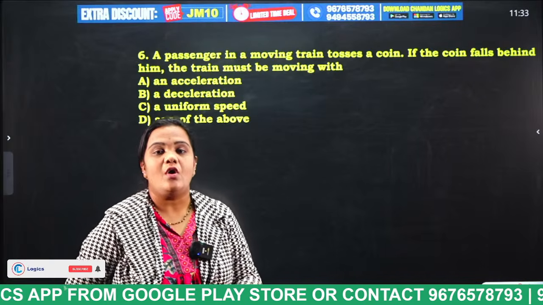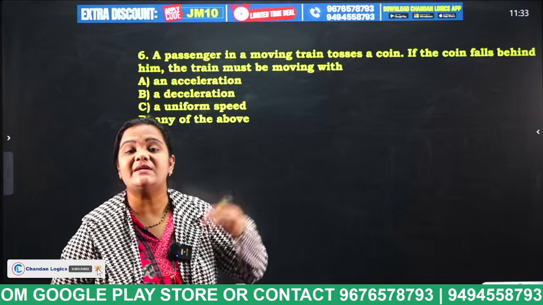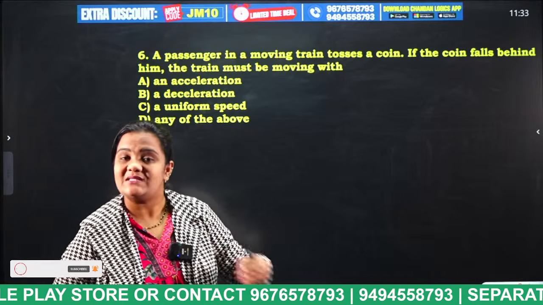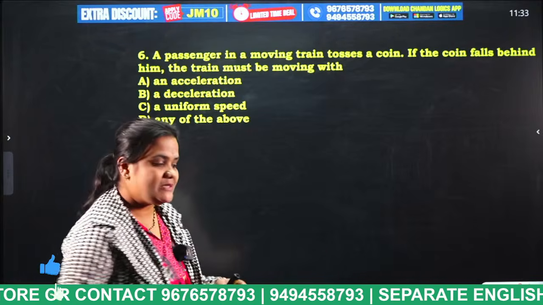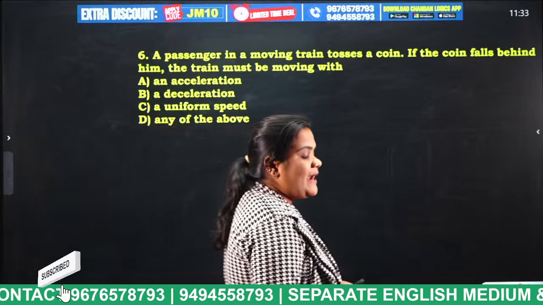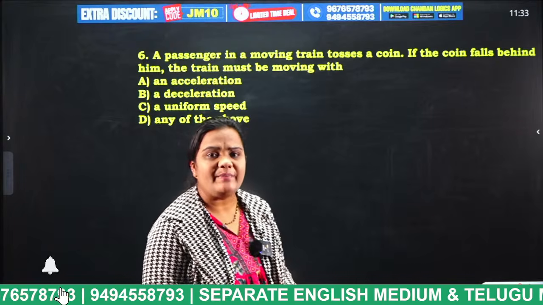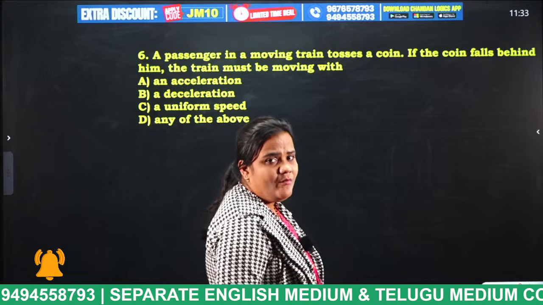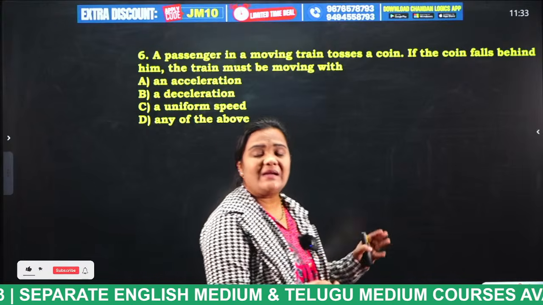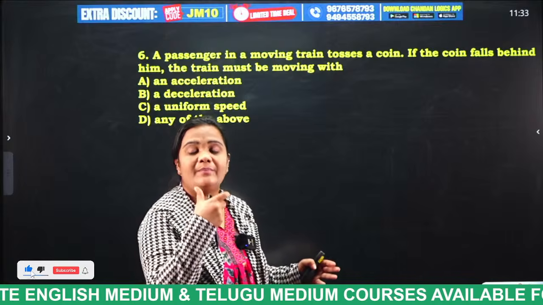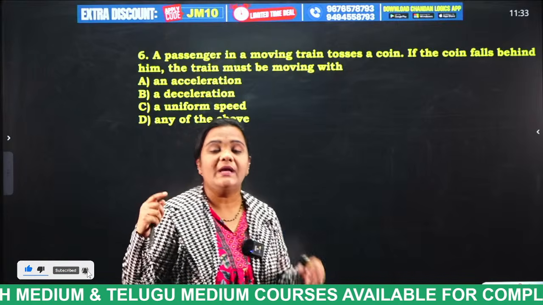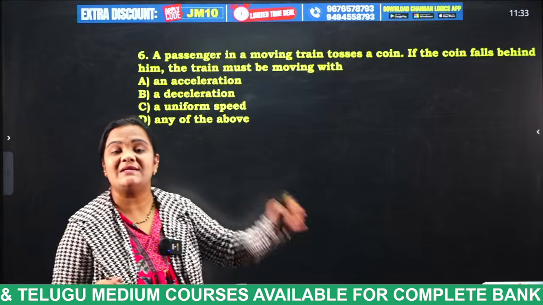Yes, very good. Actually the train is in acceleration. If it is in acceleration, what happens? I am walking and I am tossing a coin. I will go in my own way, but this coin will be in the position of my backside. Why? Because the train is in acceleration.